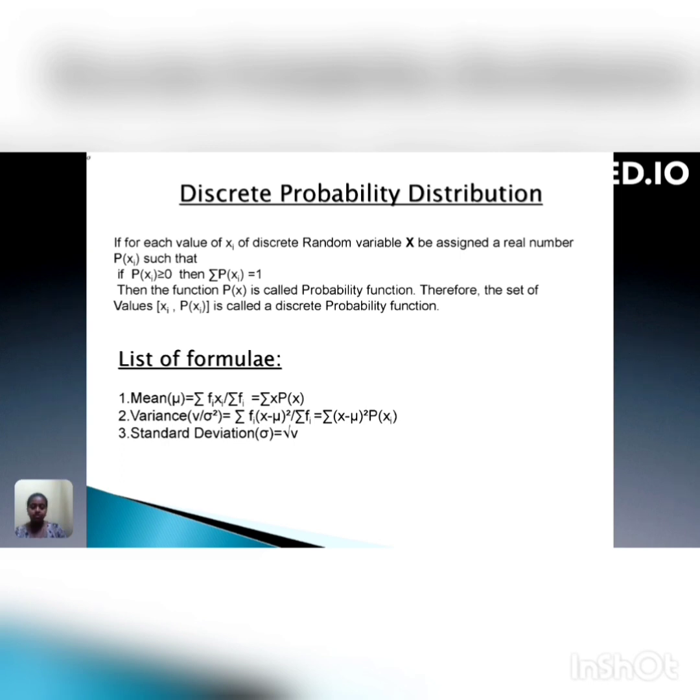The list of formulae which are used in the probability distribution are as follows. Mean, which is denoted by mu, is equal to summation fi xi divided by summation fi, or summation x into p of x. Variance, which is denoted by V or sigma square, is equal to summation fi of x minus mu the whole square divided by summation fi, which is equal to summation of x minus mu the whole square into p of xi. Standard deviation, which is denoted by sigma, is equal to square root of V.